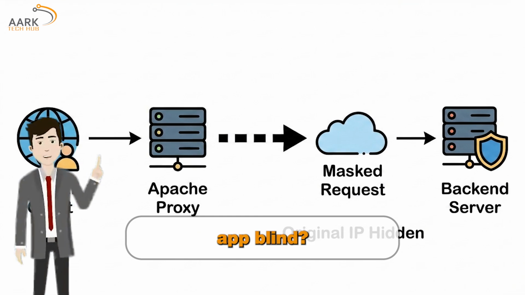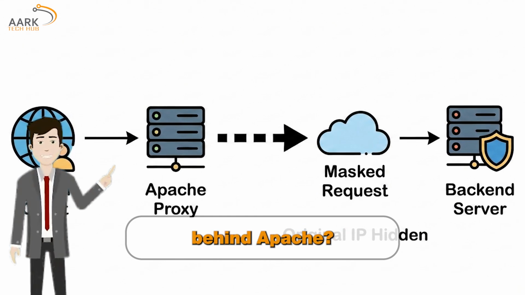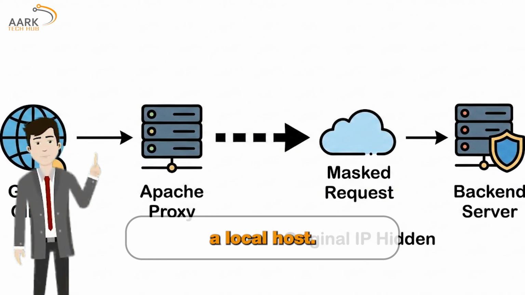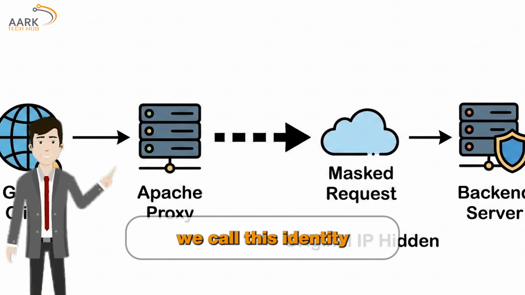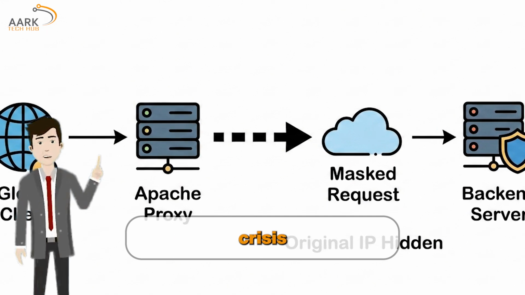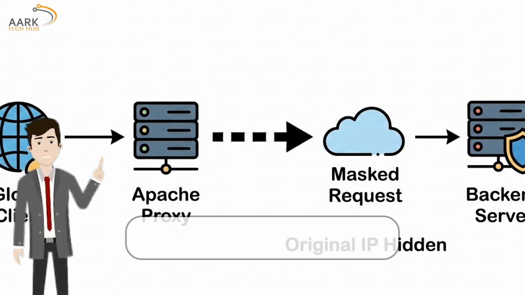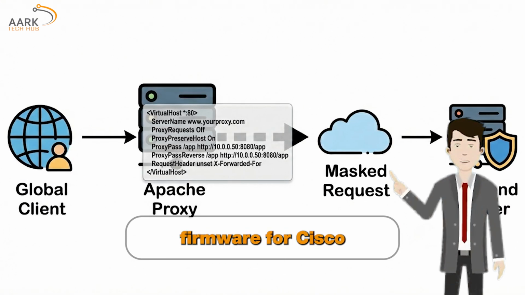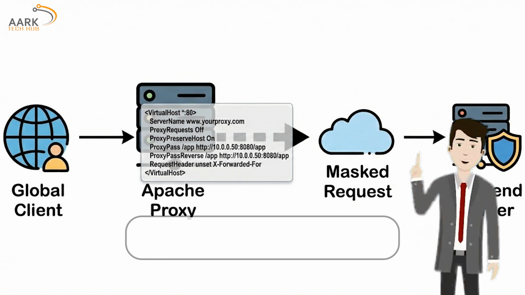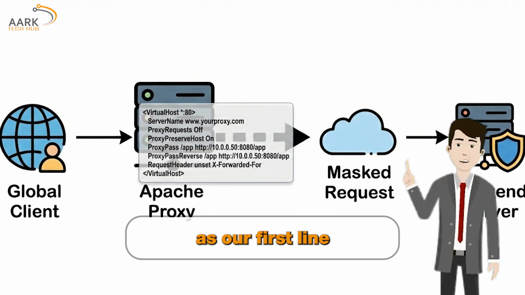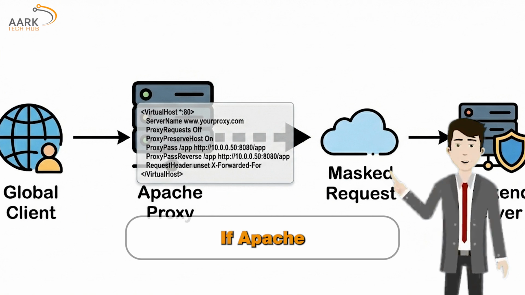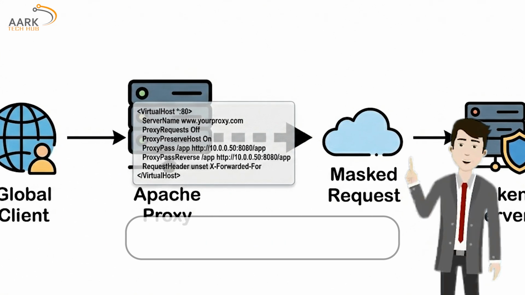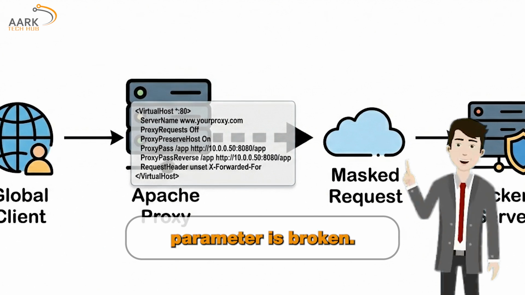Is your Node.js app blind? Have you deployed it behind Apache, but your logs and rate limiter think every user is a local host? At AARK Tech Hub, we call this identity crisis, and it's a major security risk. Let's fix it. Coming from a background in networking firmware for Cisco and Juniper, we look at the headers as our first line of defense. If Apache isn't forwarding the X-Forwarded-For header correctly, your security perimeter is broken.